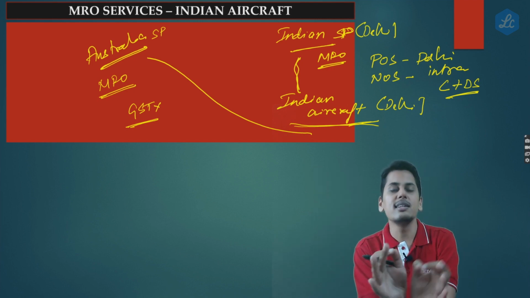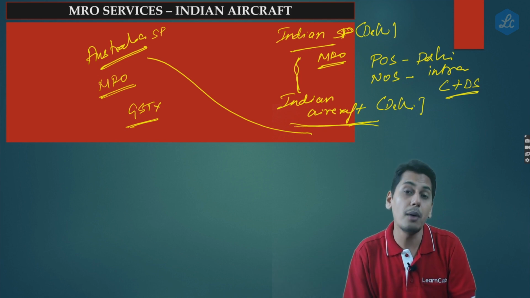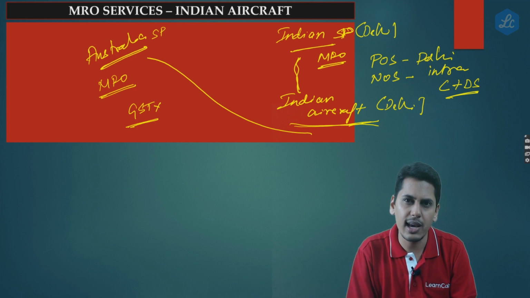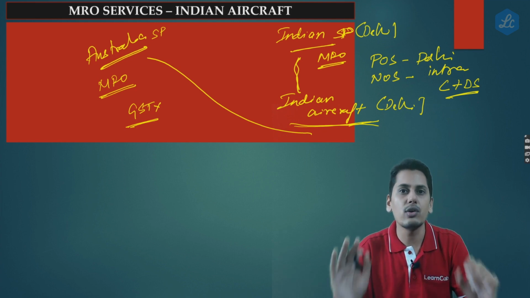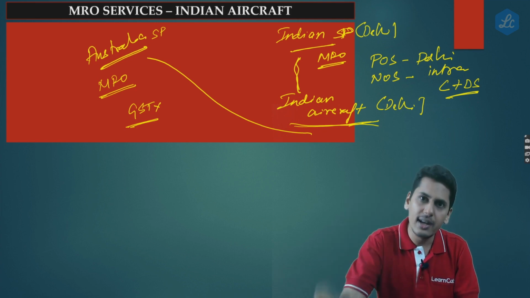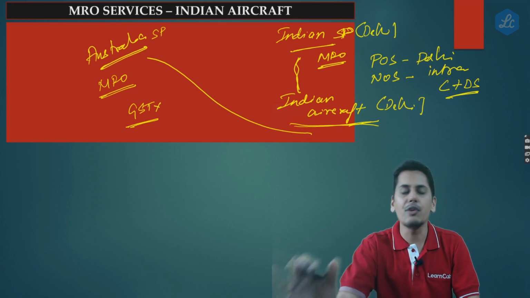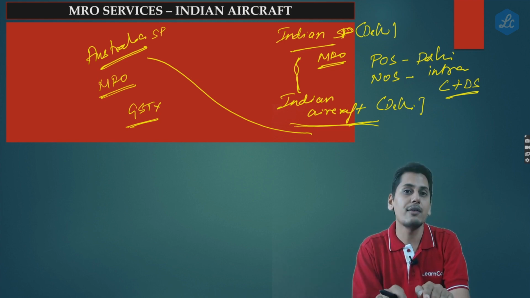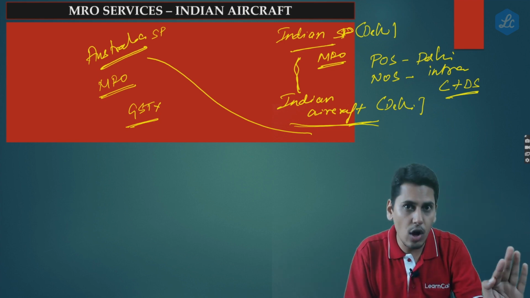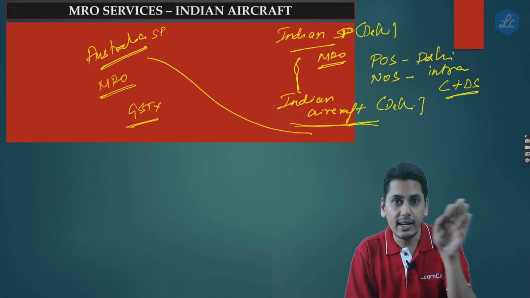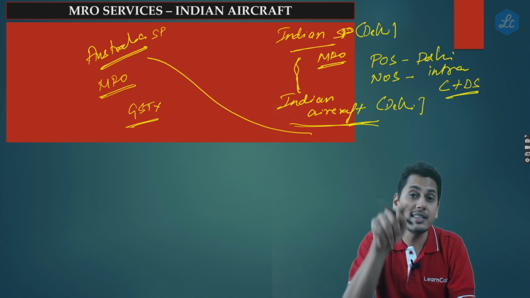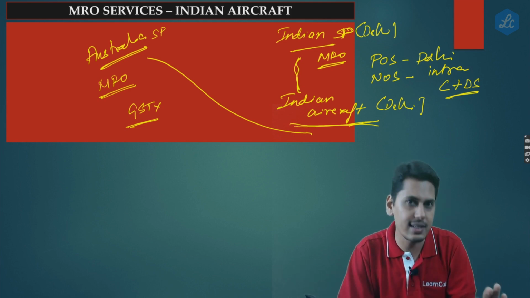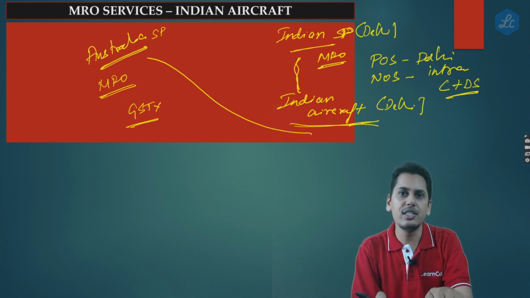So therefore, this Indian aircraft, whether he gets serviced from Australia, when he comes back to India, he has to pay GST under reverse charge mechanism. If he is getting these MRO services from India, the Indian supplier would charge him GST under forward charge mechanism. There would be a level playing field. If the Indian aircraft goes to Australia, according to Australian laws, this is an export of service, agreed. It comes back to India. If the Indian government is treating this transaction as an import of service, GST is liable to be paid under RCM. So therefore, in India, it would pay GST.